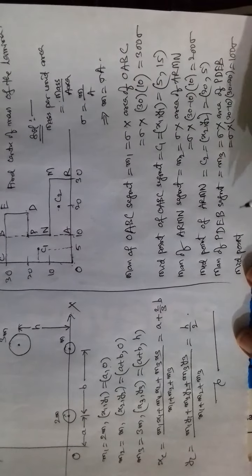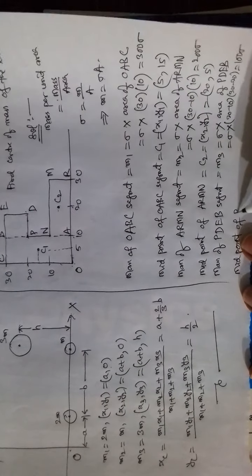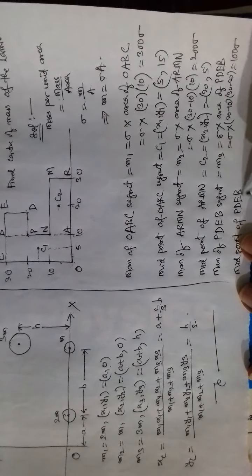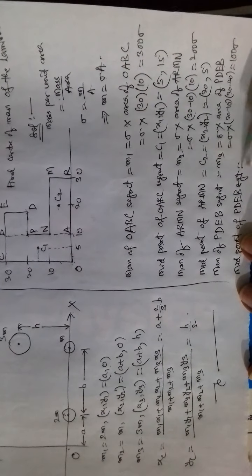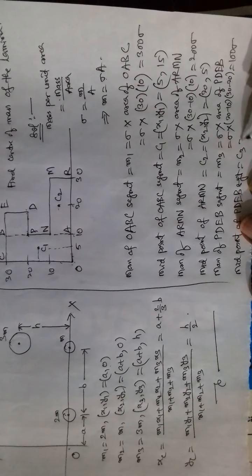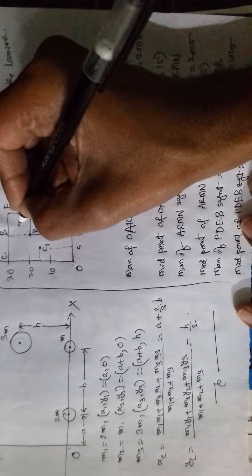Now the midpoint of the PDEB segment, that is C3, its midpoint.